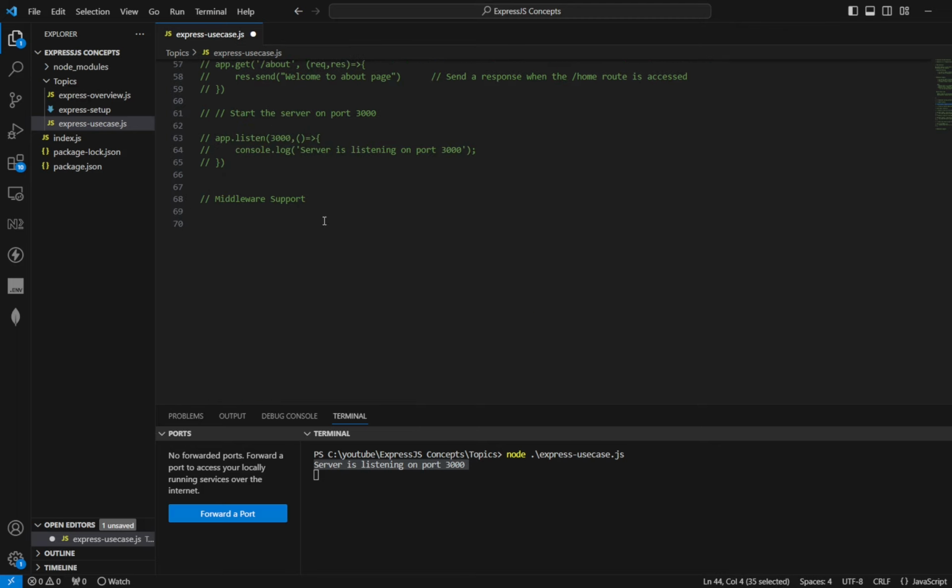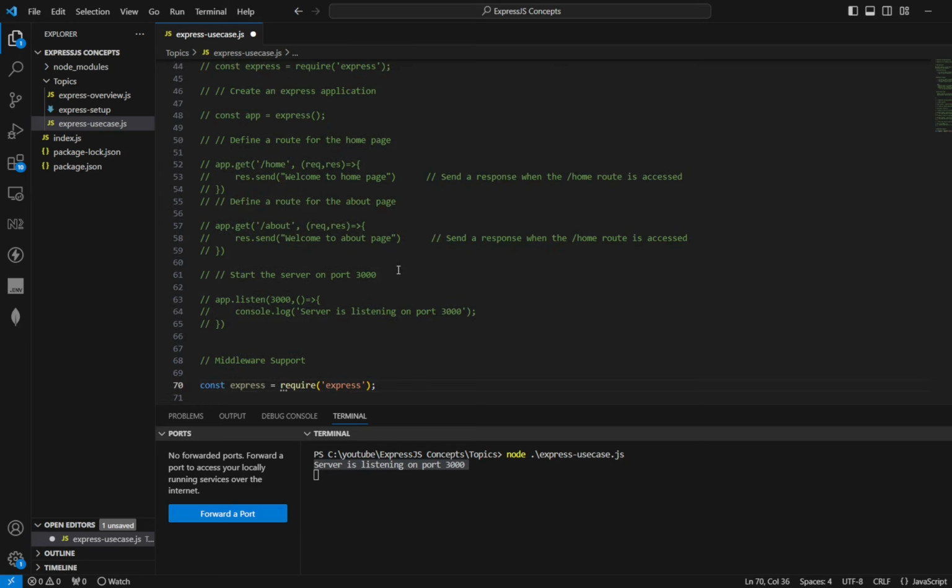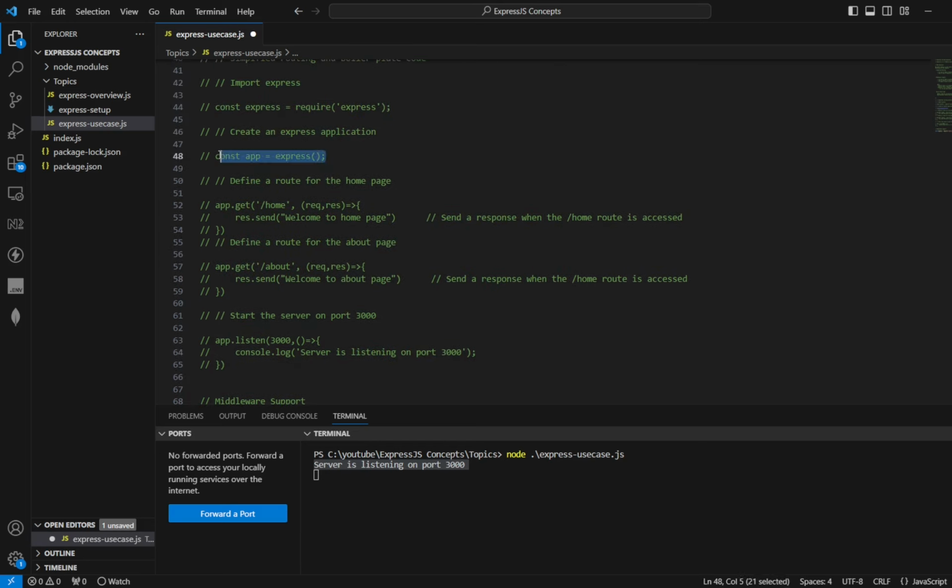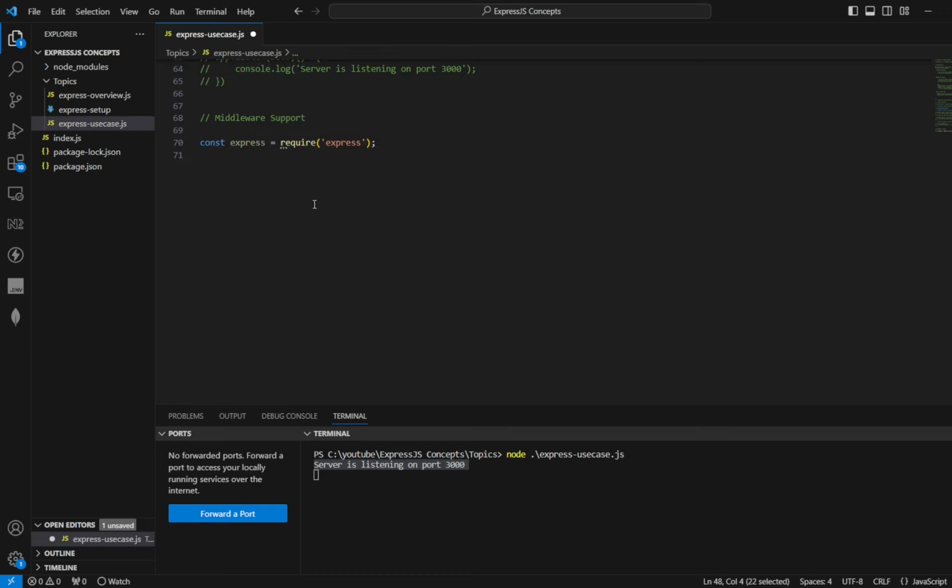Similarly, we perform the previous steps. First we import express using const express = require('express'). Then we create an Express application using const app = express(). Now we will use the express.json middleware to parse incoming JSON requests.